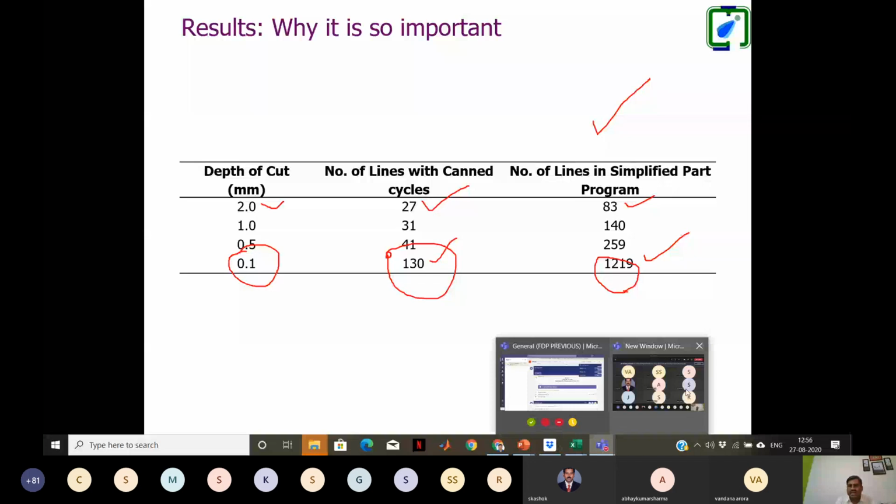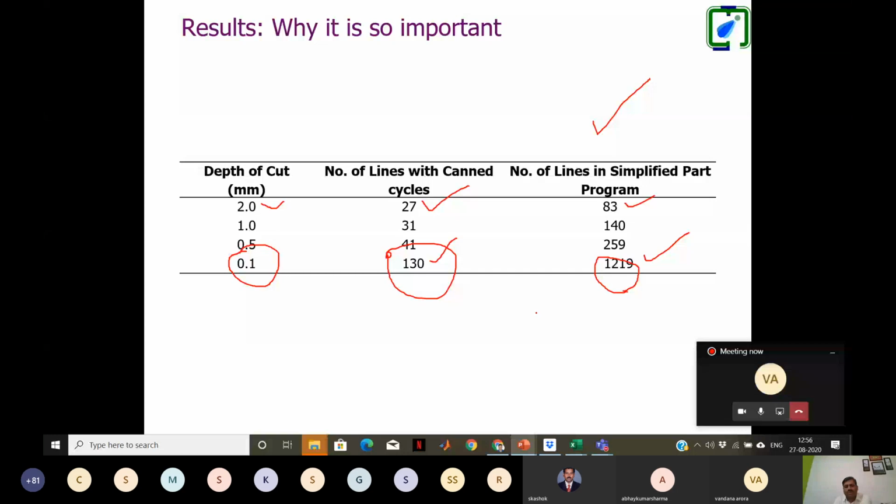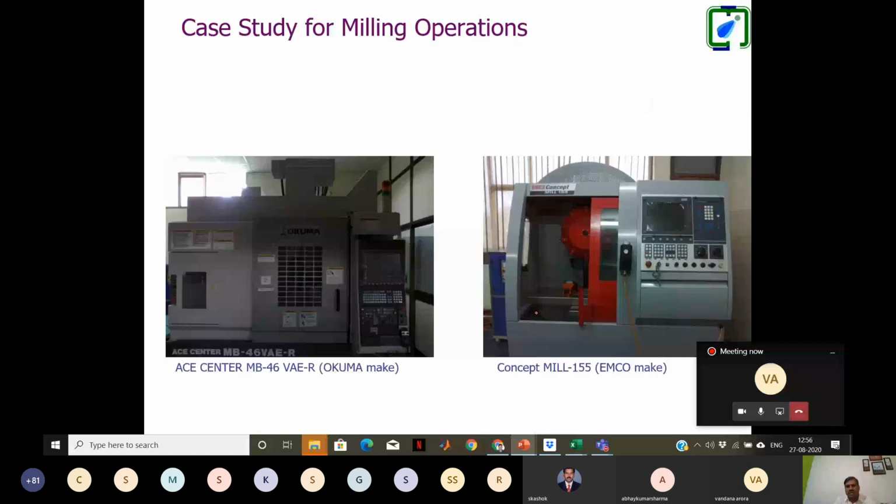Look at this another case for milling operation; let me skip this so we have some time. Similarly, we can also make the utility for two different types of CNC machines. This is the Emco make milling machine, and this is the Okuma milling machine. So a program can be written in one format, say for a Fanuc controller, and the program can be converted to be used on a Heidenhain or Siemens controller. So this is the advantage of using computational intelligence for CNC machines.